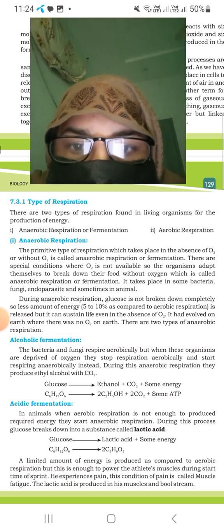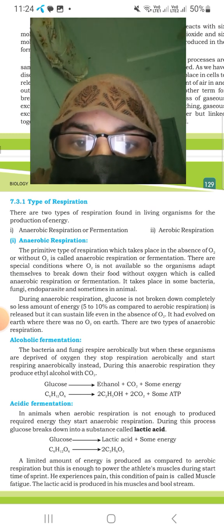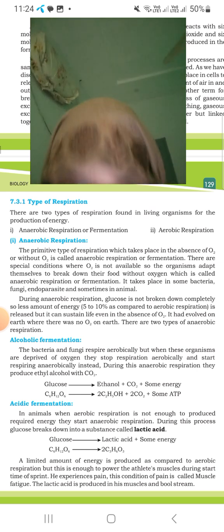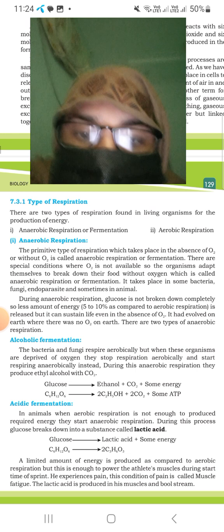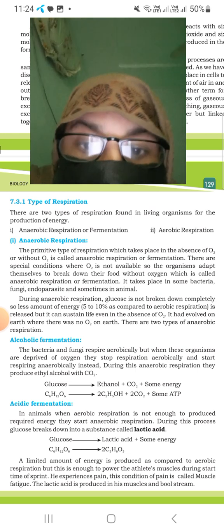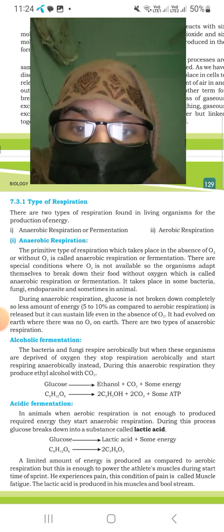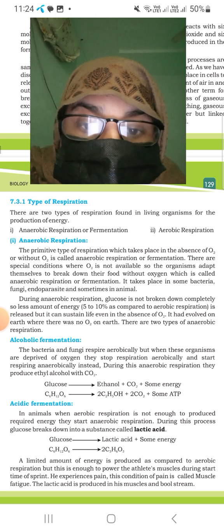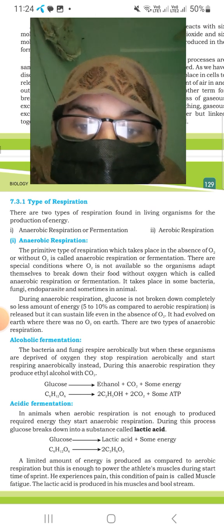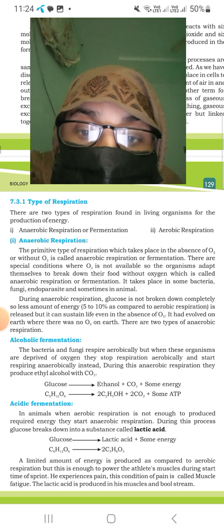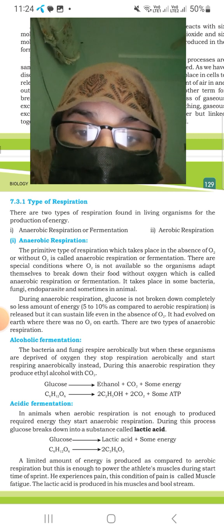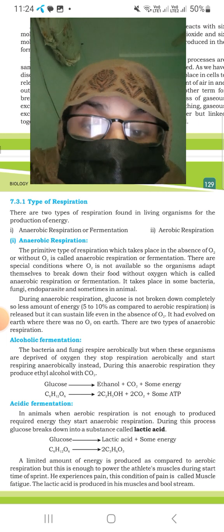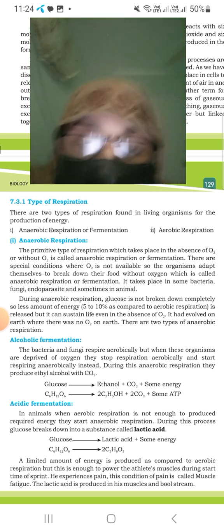This topic is 7.3.1, types of respiration. There are two types of respiration found in living organisms: aerobic respiration and anaerobic respiration. Anaerobic respiration is the primitive type of respiration which takes place in the absence of oxygen.